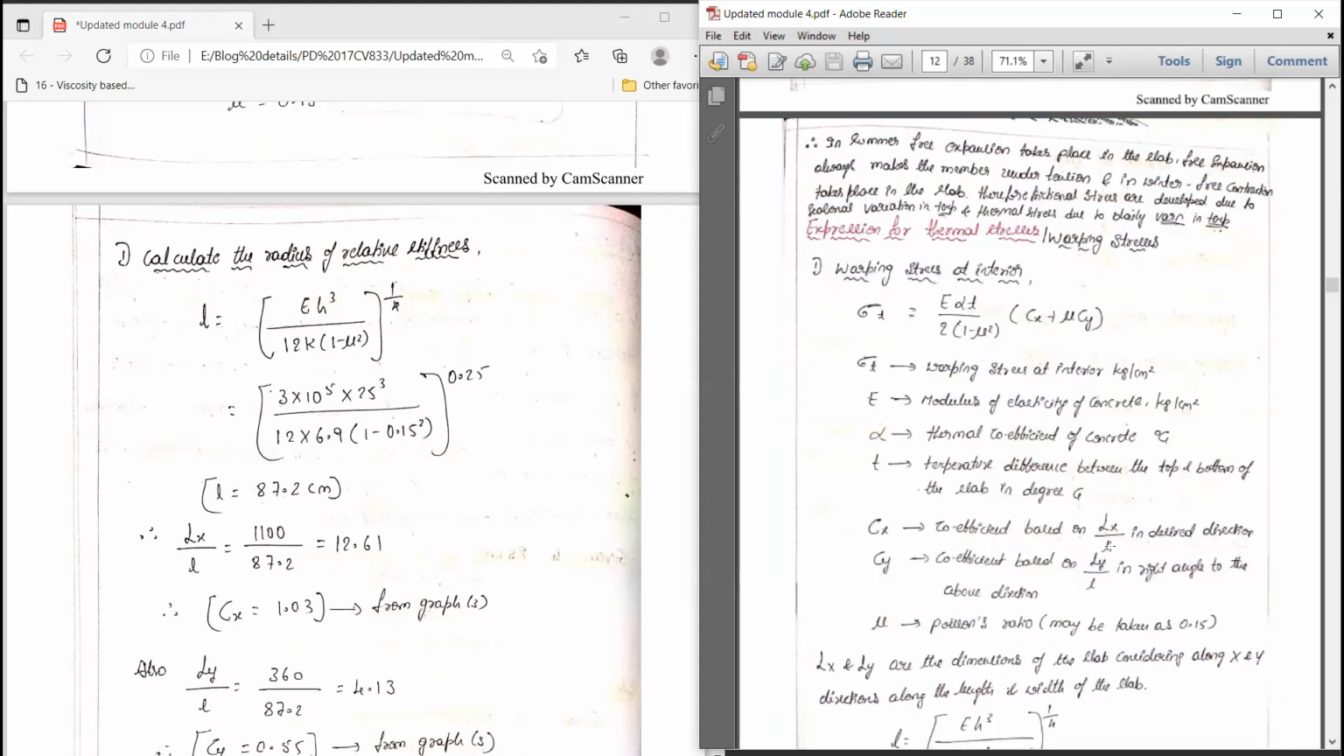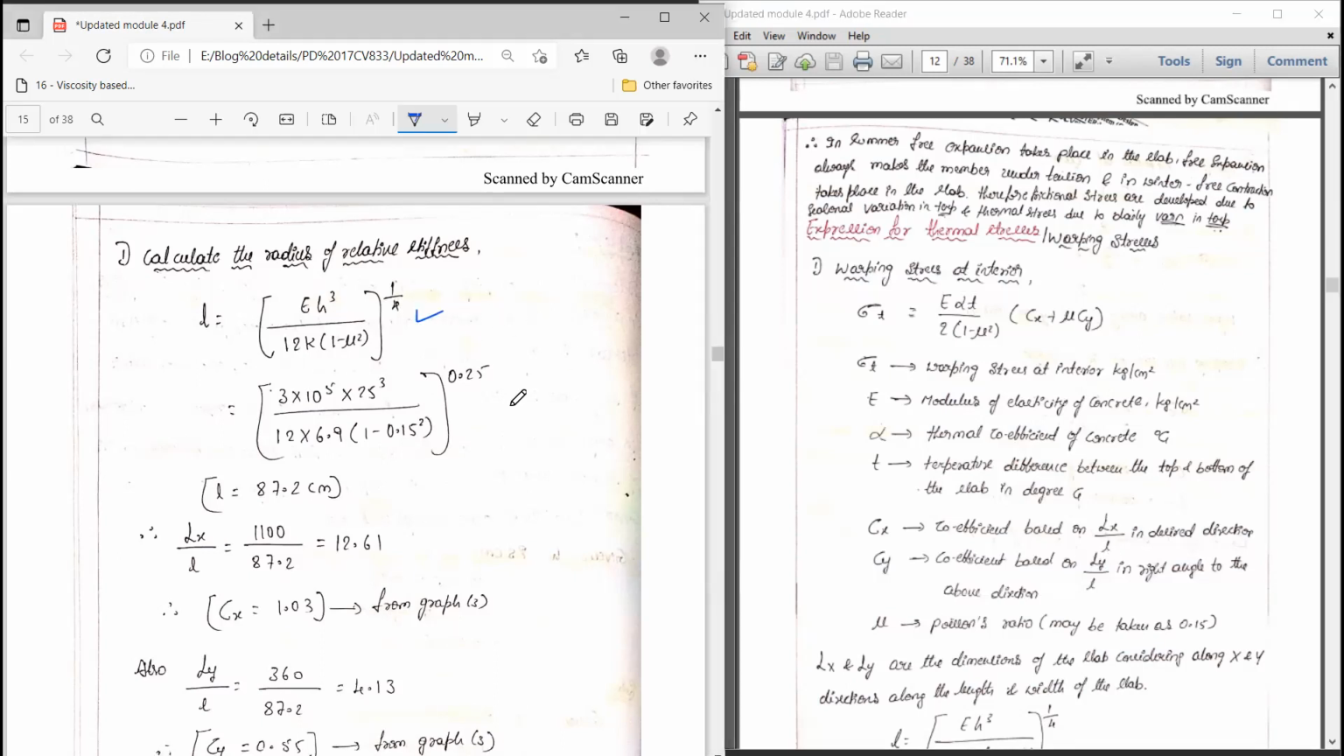Therefore, this small L, the radius of relative stiffness, can be calculated using the formula E H cube divided by 12 k into 1 minus mu square, to the power of 1 by 4.